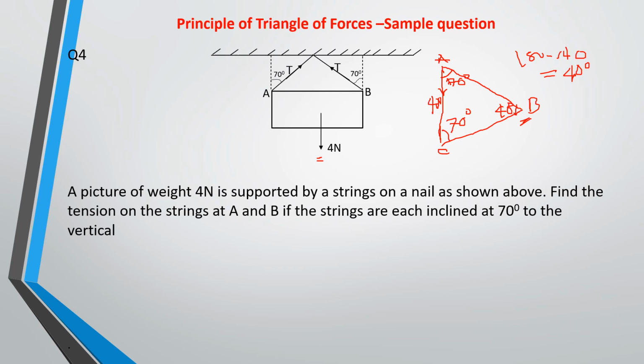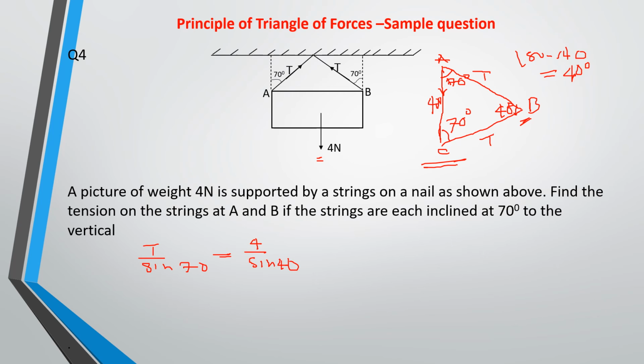Okay, so from this now, we have completed this triangle. Now we are asked to find the tension, we have to find the tension on the string. Okay, so here the formula that we can use is the sine rule. So from the sine rule we have that T over sine 70 is equal to 4 over sine 40.